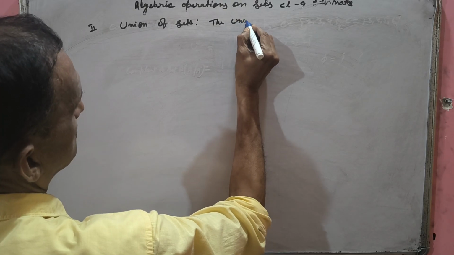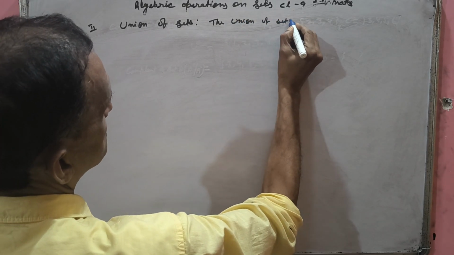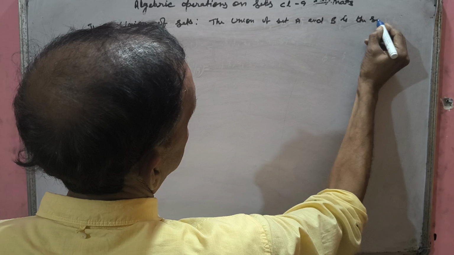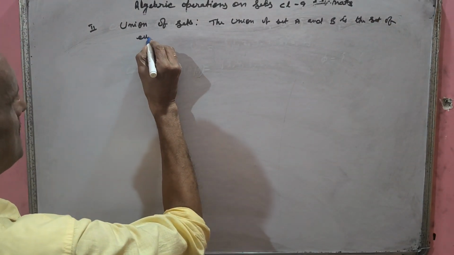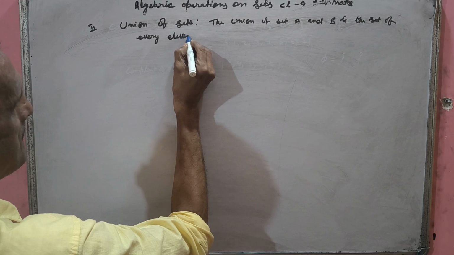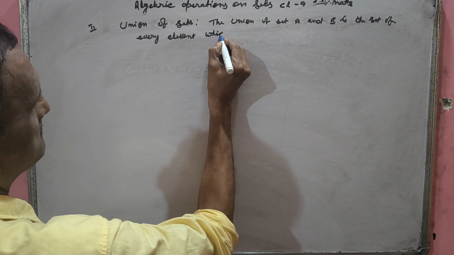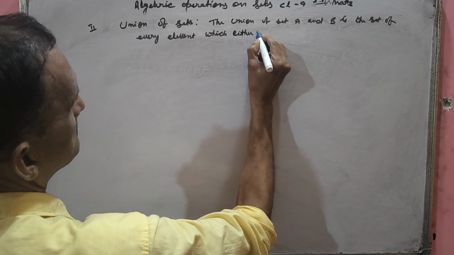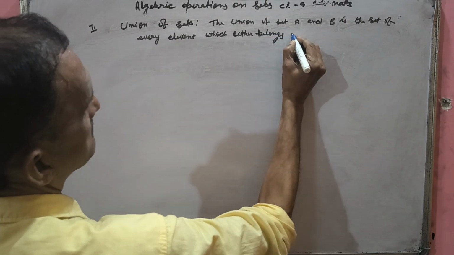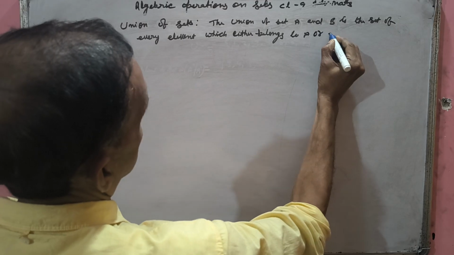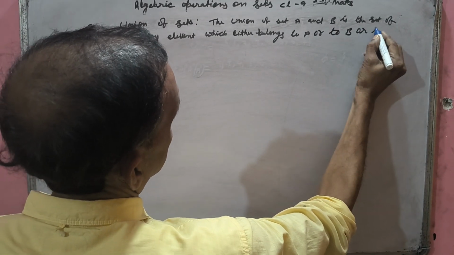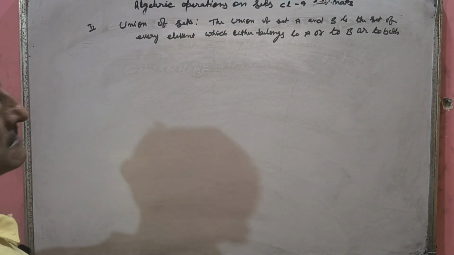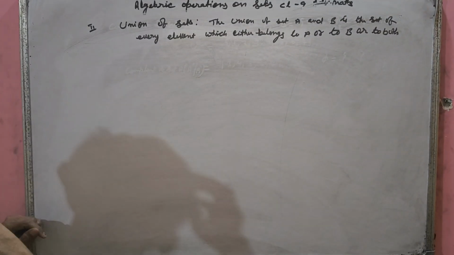The union of sets A and B is the set of every element which belongs either to A or to B or to both. Either in A or in B or in both. That is called union of sets.